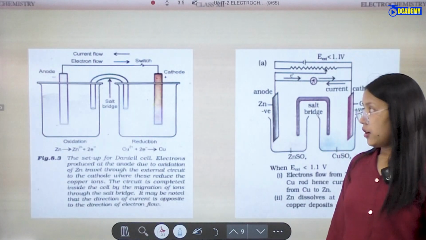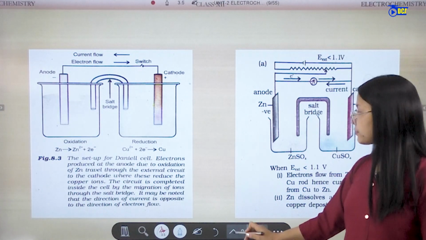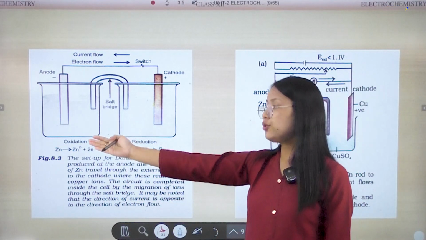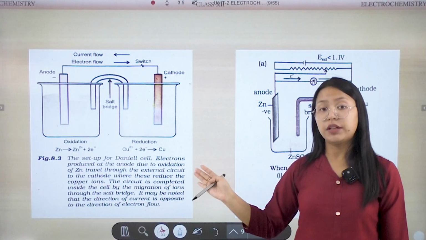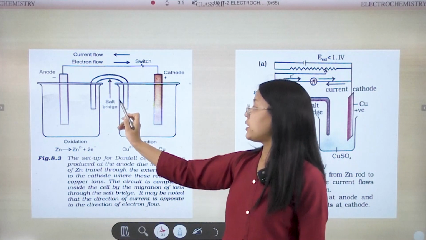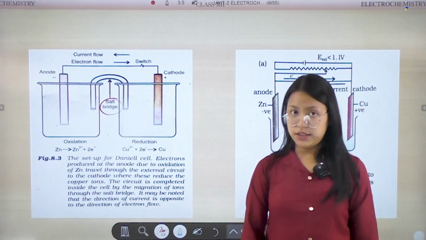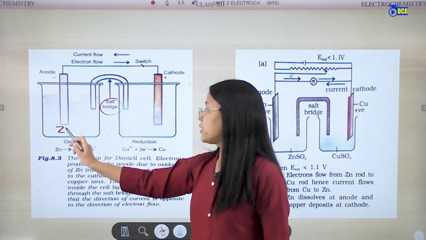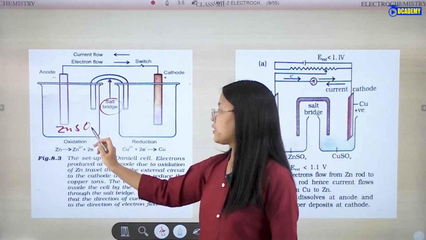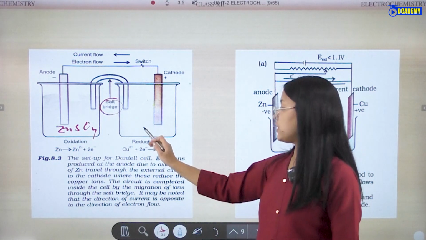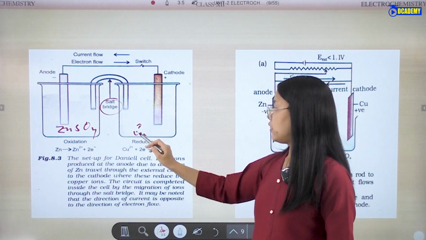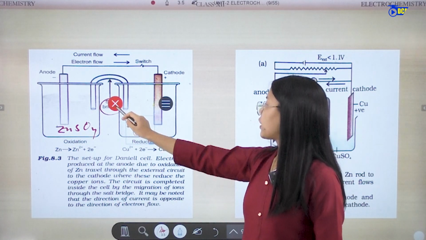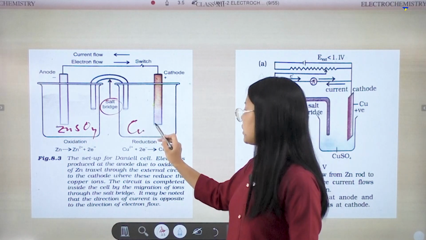Looking at the figure, there are two different beakers, connected by a salt bridge. One solution contains zinc sulfate and the other contains copper sulfate.